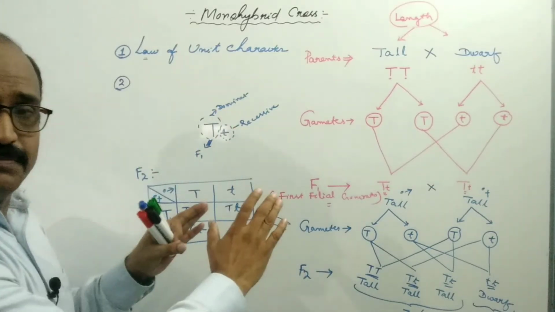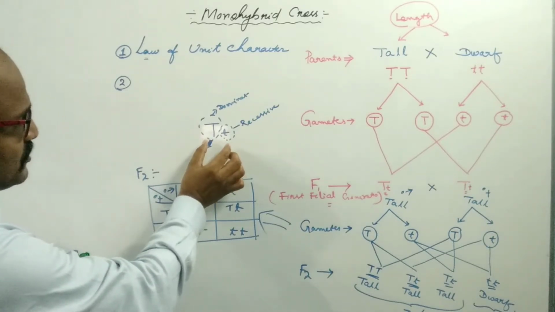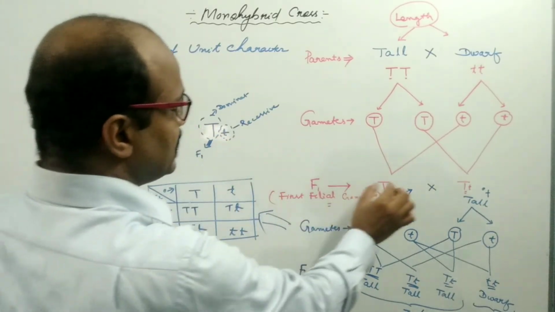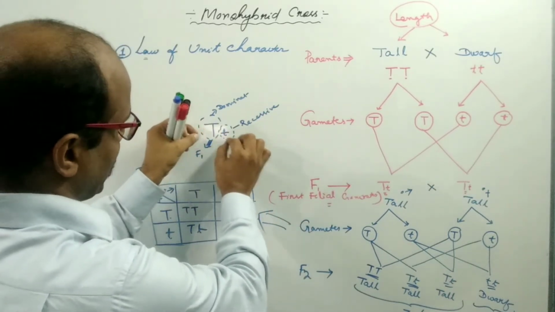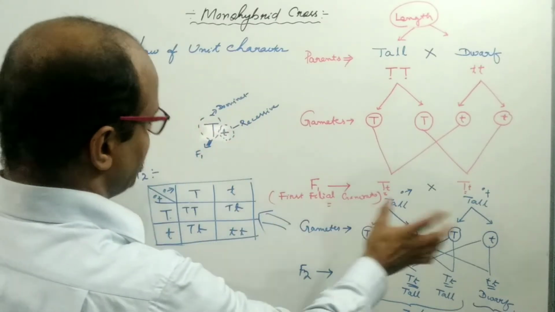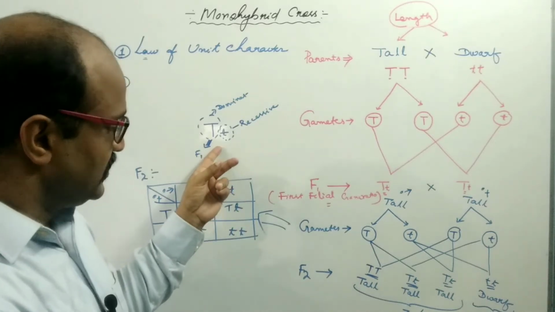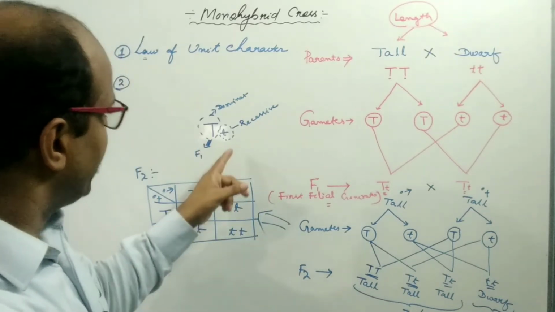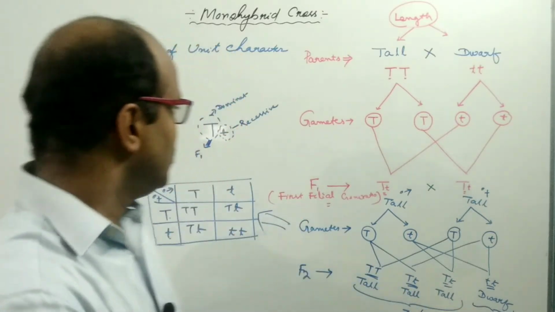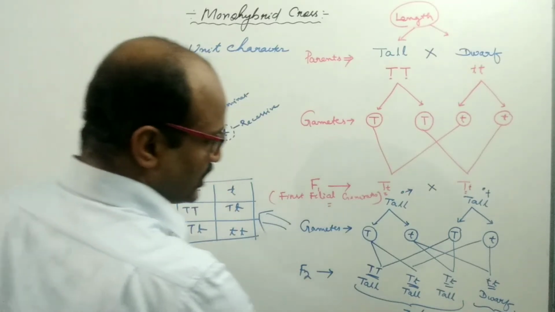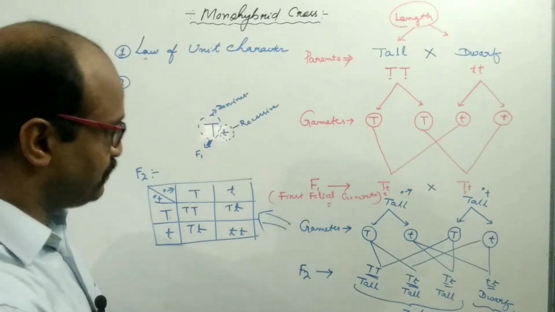The gametes are pure because if both different factors are present in a single individual, that is, in the F1 generation, then at the time of gamete formation these different factors or different alleles separate from each other. There is no contamination and no mixing of the factors. That's why in the F2 generation the recessive gene will again express, and the dwarfness character will express.